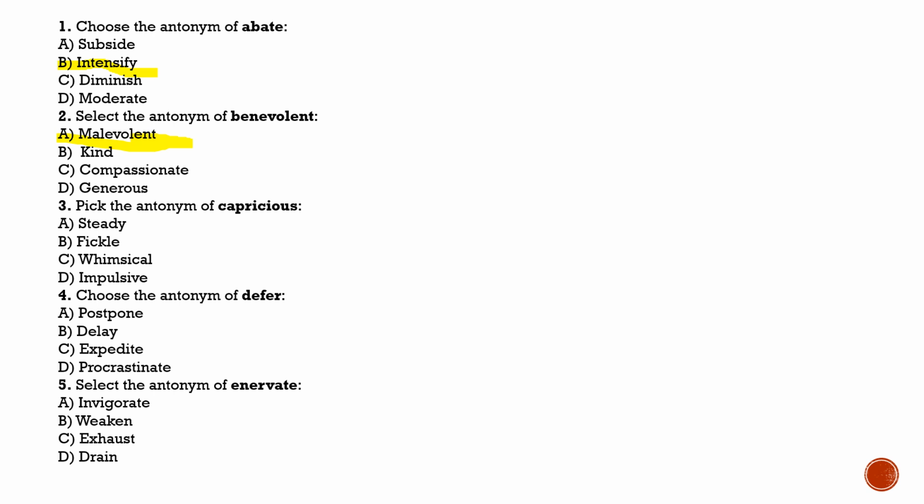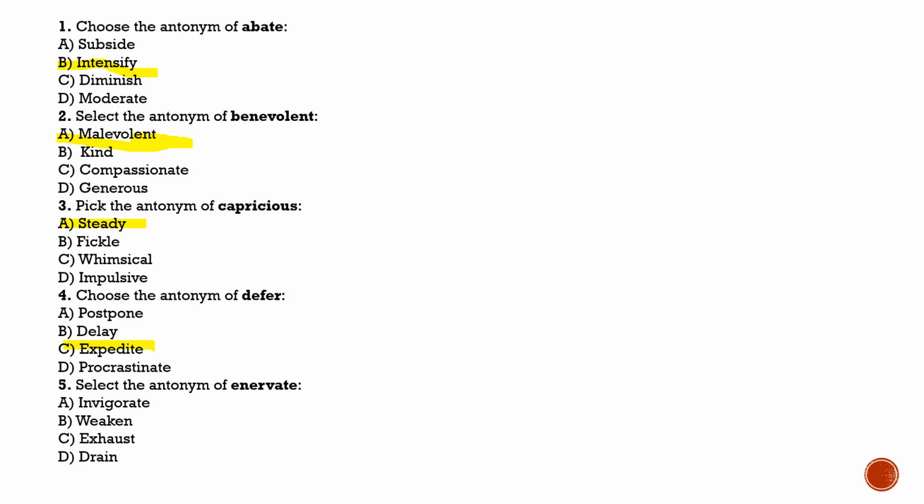Next is question number 3. Pick the antonym of capricious. Capricious means unpredictable. So the answer for this among the options will be steady. Option A will be correct. Next is question number 4. Choose the antonym of defer. Defer means to postpone. And the antonym of defer will be option number C. Expedite or hasten we can say.